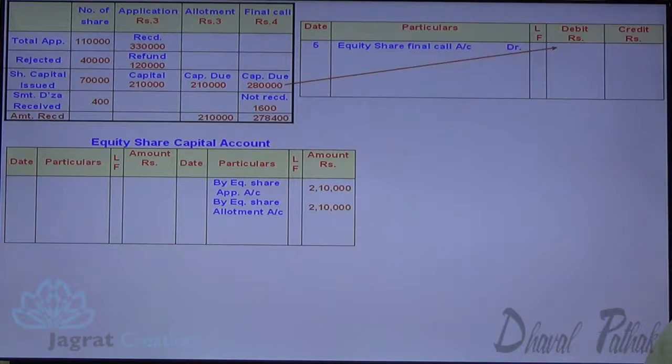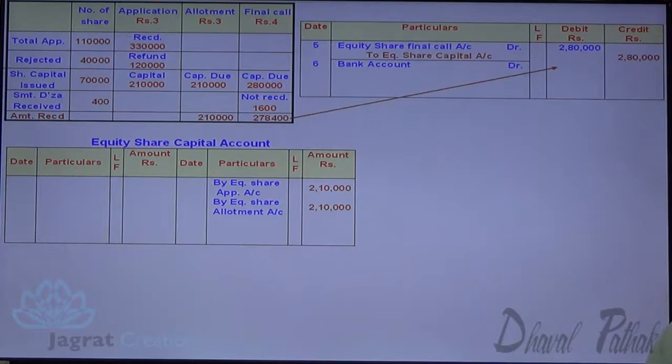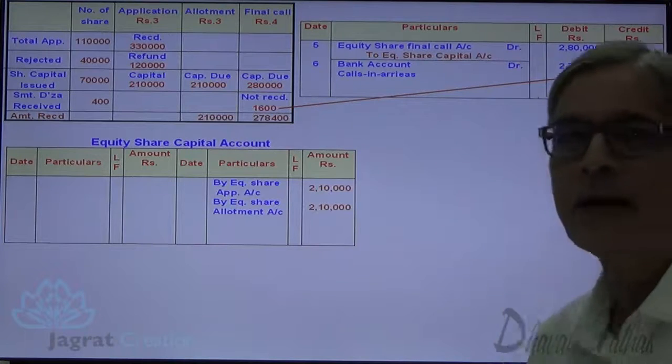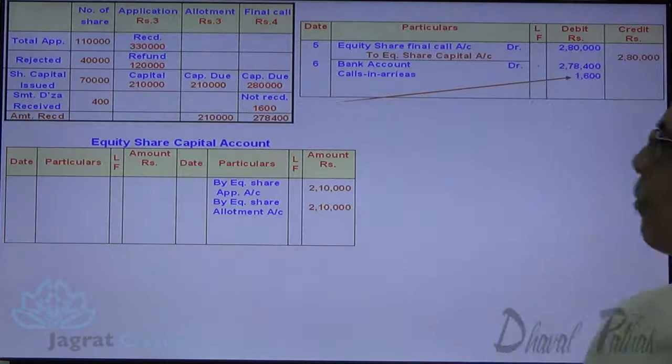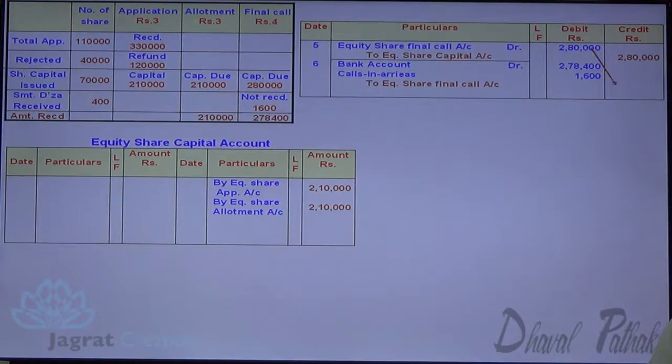Equity share final call account debit 2,80,000 to equity share capital account credit 2,80,000. Bank account debit 2,78,400. Calls in arrears account debit 1,600, amount not received though demanded, calls in arrears, to equity share final call account credit 2,80,000.